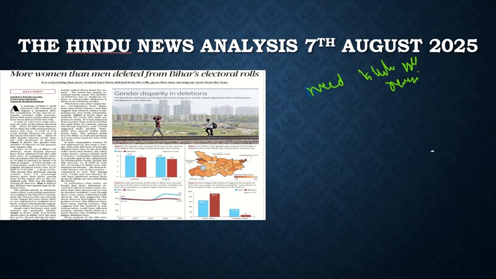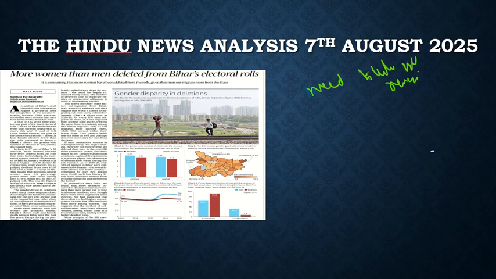Now it has been done, and the results are out with respect to the electoral roll revisions. Now let's see what the key findings are, especially with respect to women. As the article highlights here, in this electoral roll revision there is a huge mismatch with respect to gender disparity.